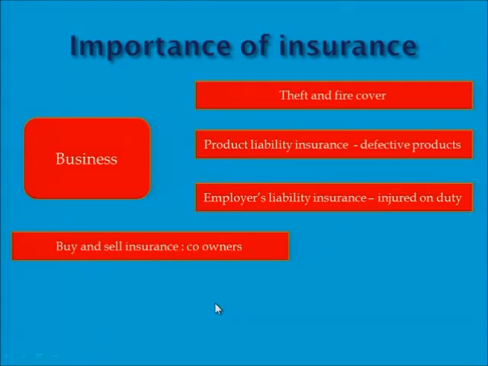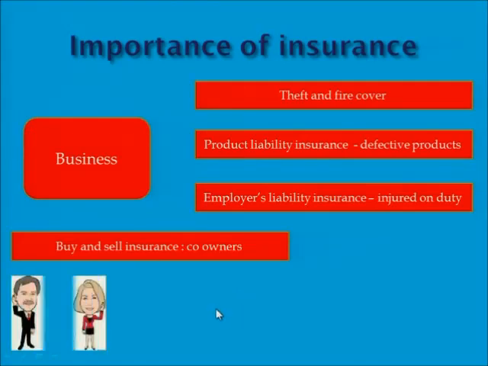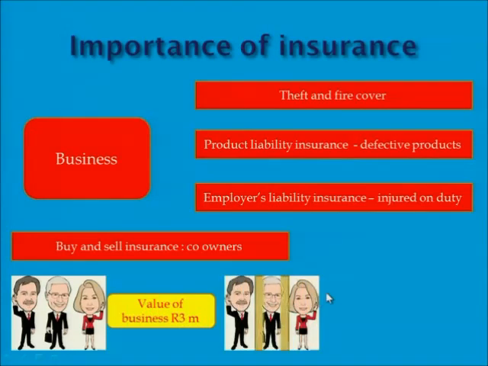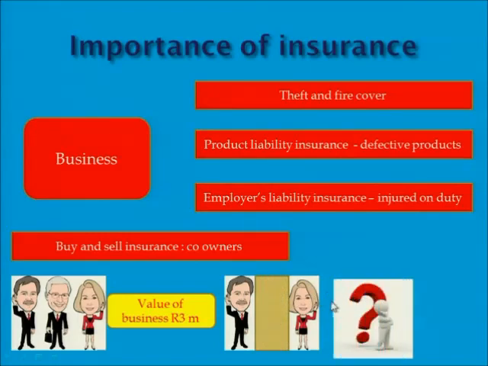Buy and sell insurance for co-owners is part of the importance of insurance for businesses. Then we can further look into the case where a certain amount of money is insured. So it simply means the value of the business is a lot when we look at a 3 million business.